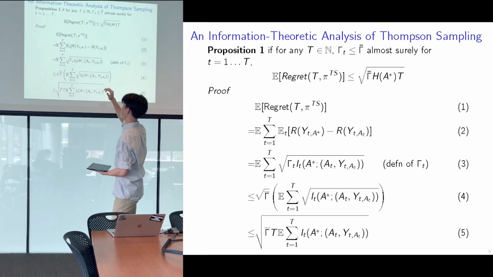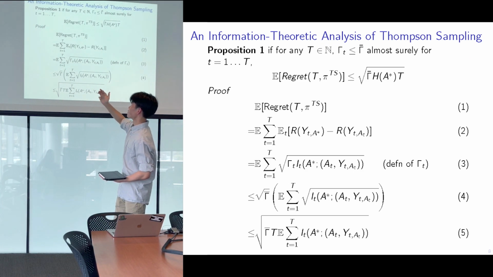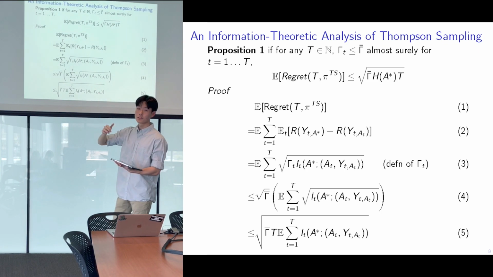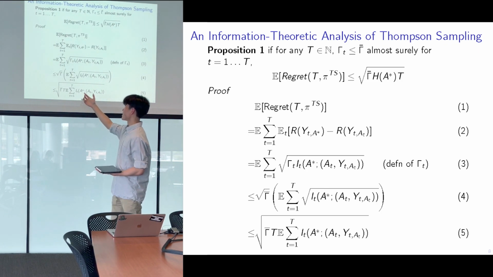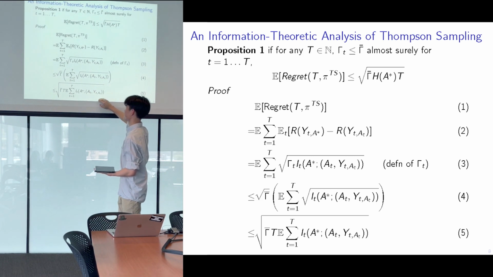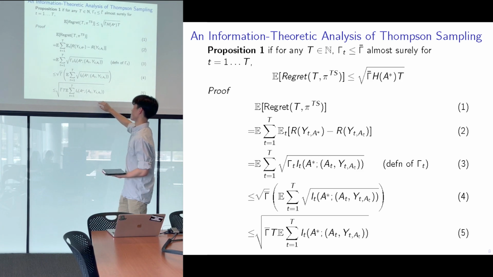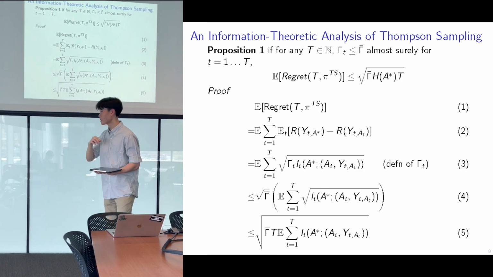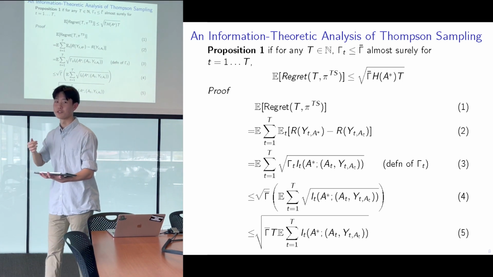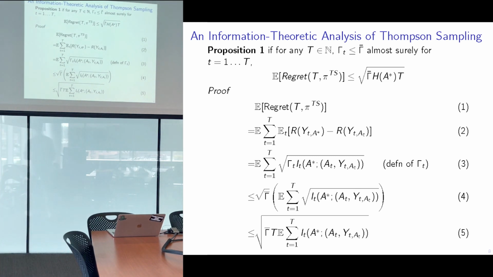The first step in showing proposition 1 is just some algebra. We expand out the definition of regret, then we substitute in the definition of gamma, and after some algebra we're left with this expected value on the bottom. So long as we can bound this by the entropy of the optimal action A star, then we can prove the proposition and be on our way to solving the eventual problem. Ting Ting will present the rest of that.